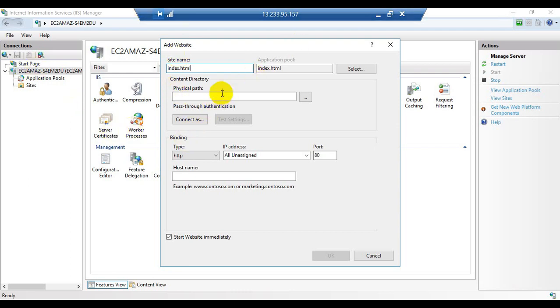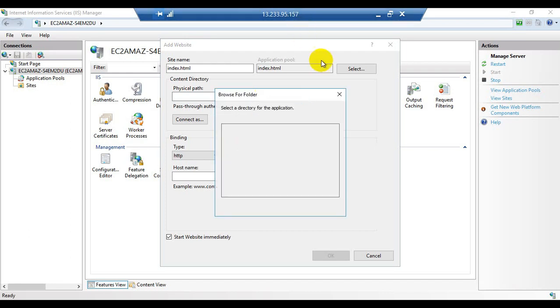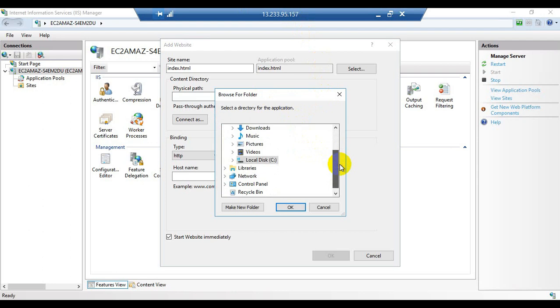So here under the physical path, now click on the ellipsis. So here we need to browse the location of the file index.html or the website location. So here the location is inside the C drive.